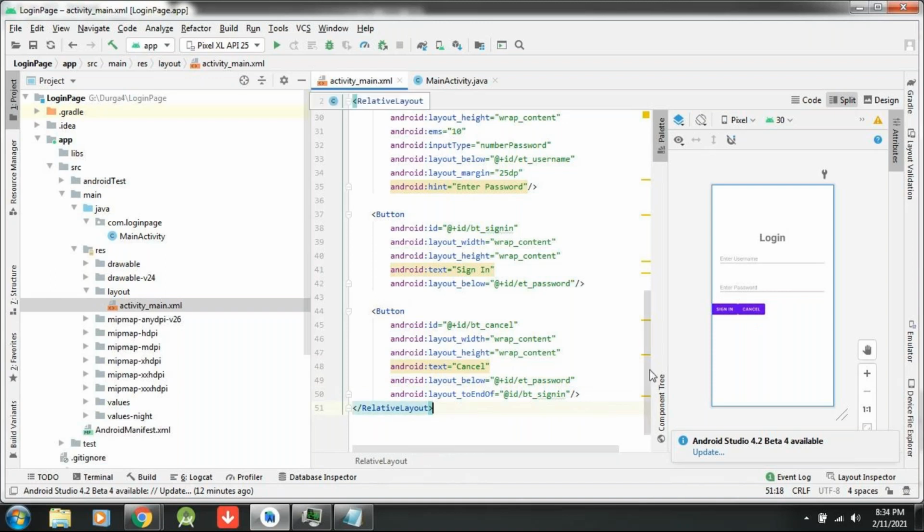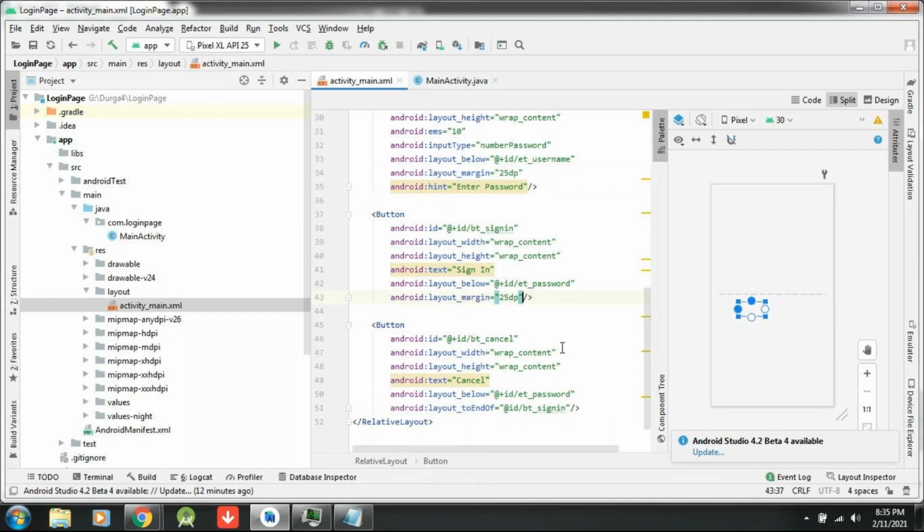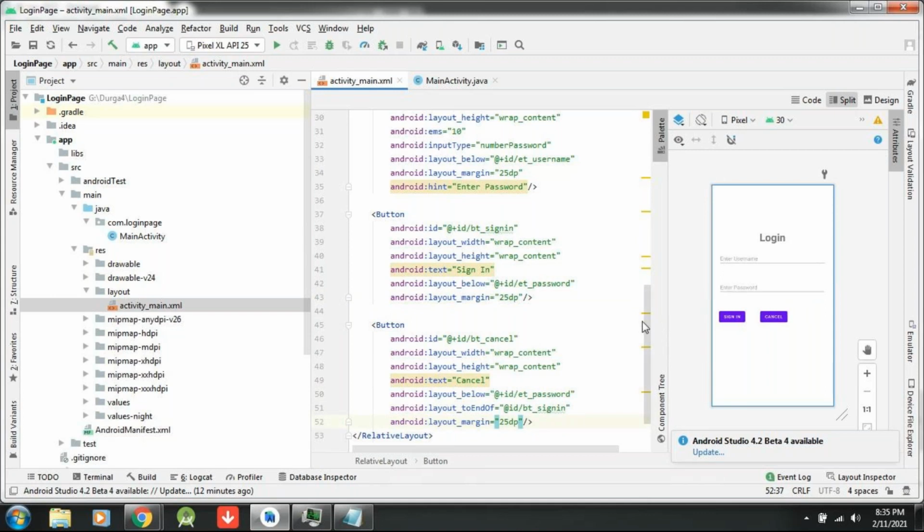But it looks like I don't like it. So what will I write here? I will write the margin property, margin 25 dp. This one I am also writing margin 25. Looks good now.